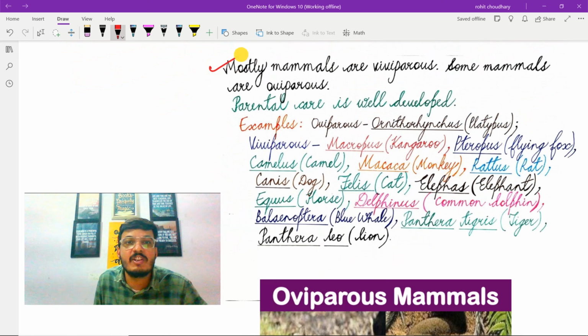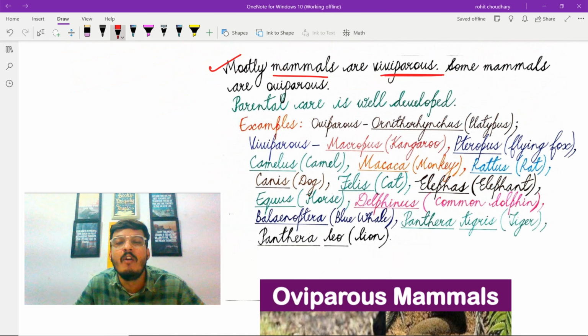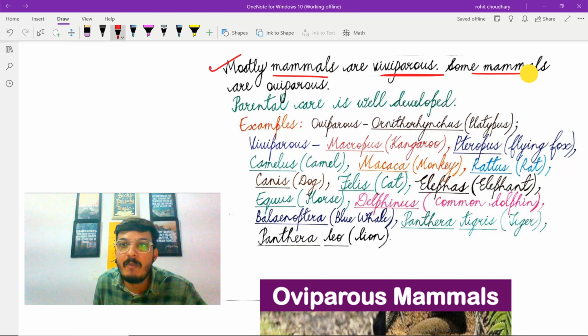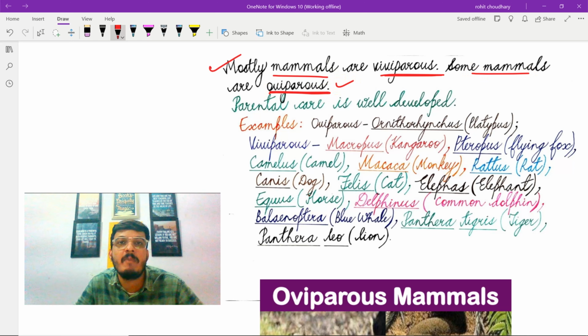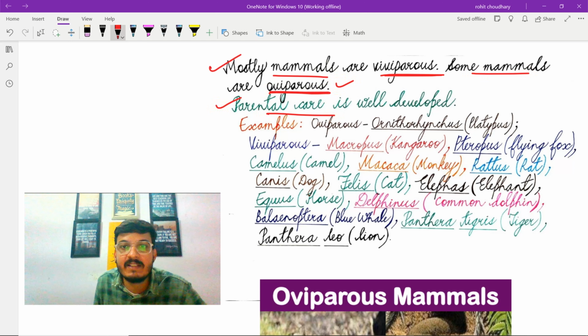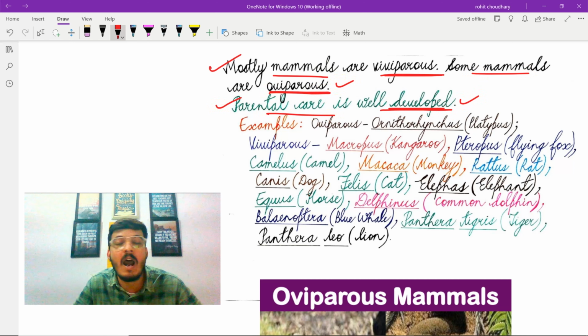The next characteristic feature is mostly mammals are viviparous. Viviparous mammals are those mammals which give birth to the young ones directly. Some mammals are oviparous as well. Oviparous mammals are those mammals which produce young ones by means of eggs. The next feature is parental care is well developed, as if we take our case as well. In case of humans too, parental care is well developed and it helps in the survival of the offspring.